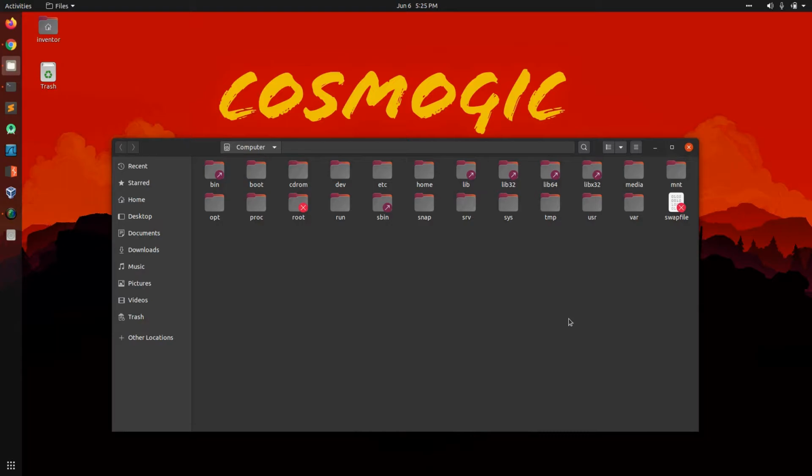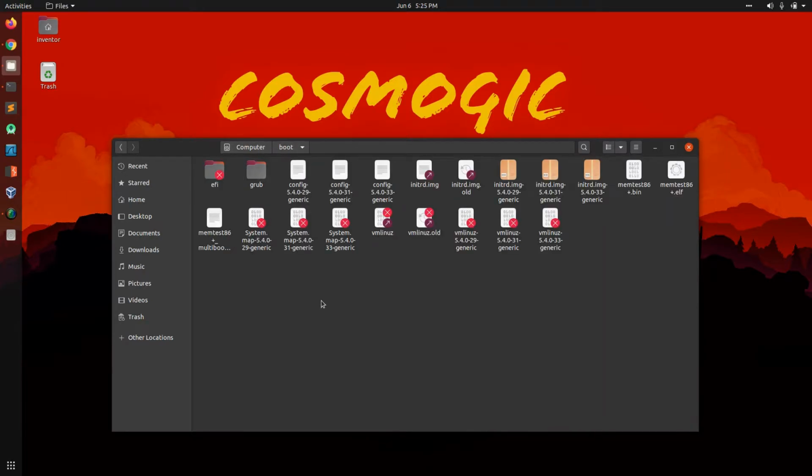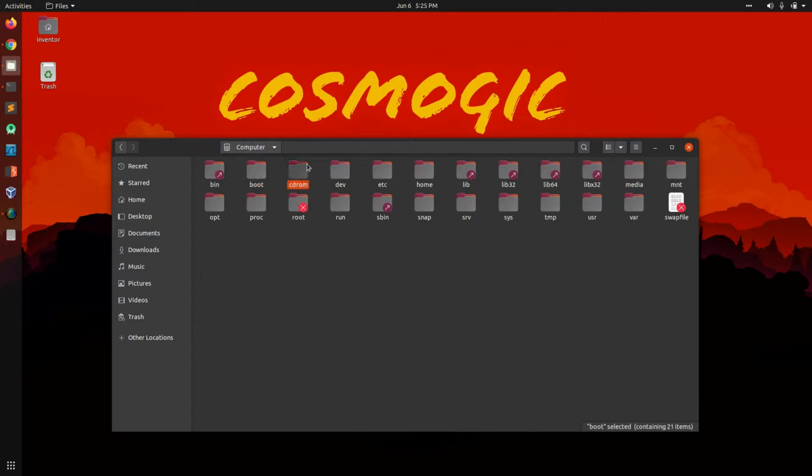Starting with the directories, the first one is bin and sbin. These contain the binary files and system binary files required by the system to run and function. Next one is boot. This contains the grub and important files required while booting up, and we really don't want to mess around here. The next one is cdrom. It was used to mount the CD-ROM, but nowadays we are not using it much.